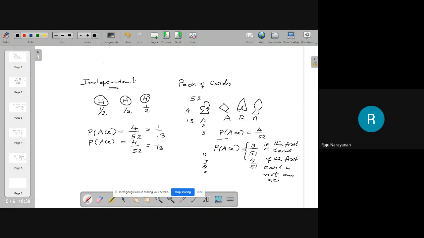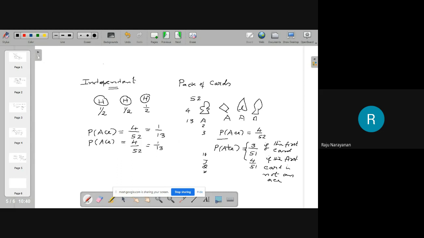That means the probability of getting an ace in the second draw depends on the event of the first draw. Here, since you are putting that card back in the packet, the probability of getting an ace in the second draw is the same as the probability of getting an ace in the first draw. Now here, getting an ace in the first draw and getting an ace in the second draw are independent events. Whether you get an ace or a non-ace in the first draw is not at all affecting the probability of getting an ace in the second draw.